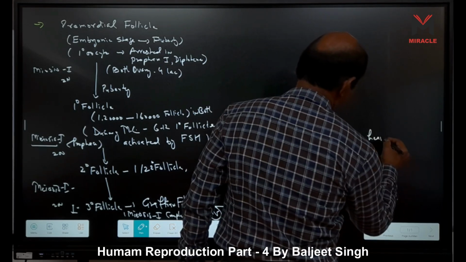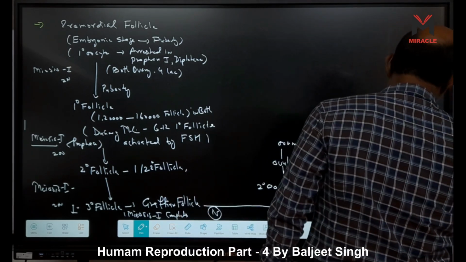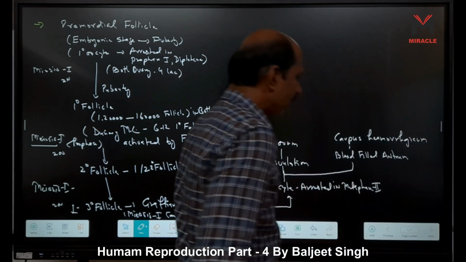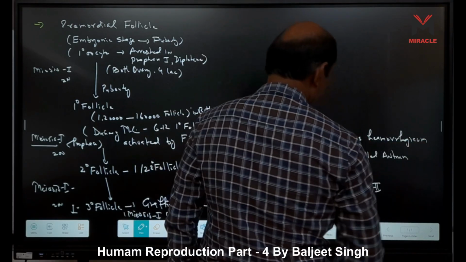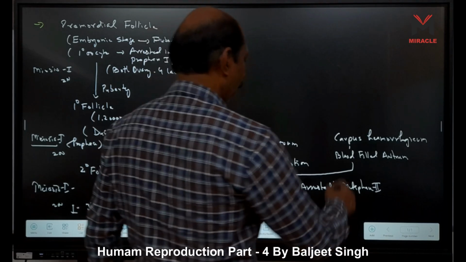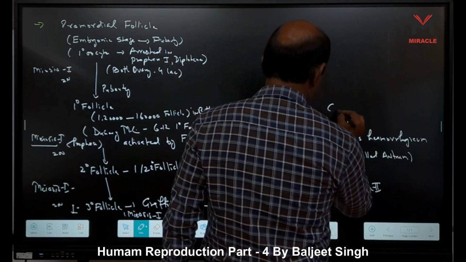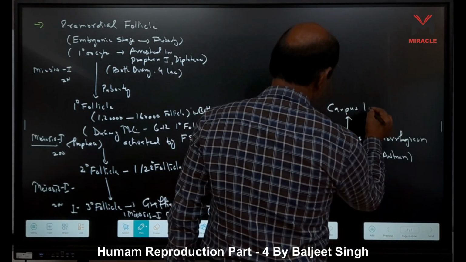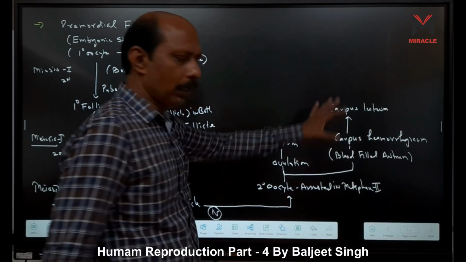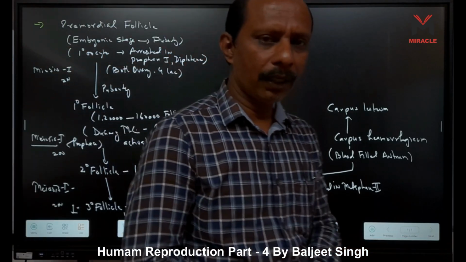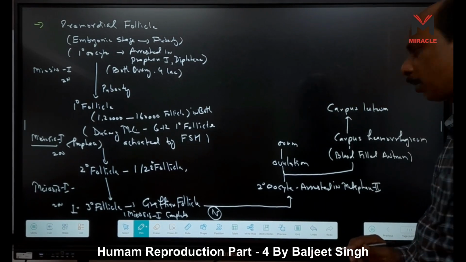This one is called corpus hemorrhagicum, right? Blood-filled antrum is called corpus hemorrhagicum, and this corpus hemorrhagicum is converted into corpus luteum. Corpus luteum, because here in this antrum, this blood is converted into lutein pigment. That is corpus luteum. Now what happens? Corpus luteum secretes progesterone, right?